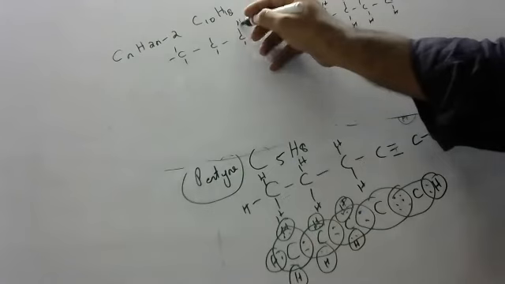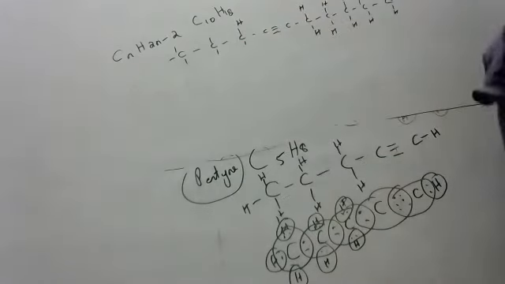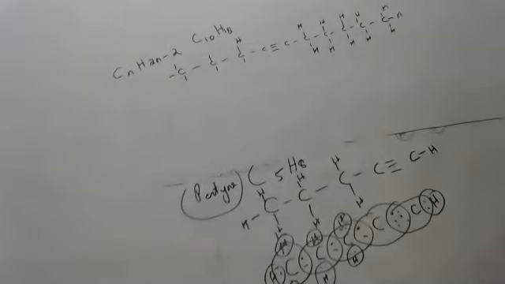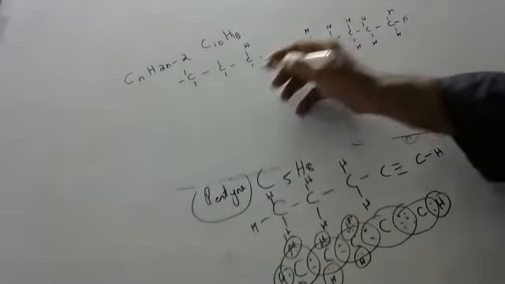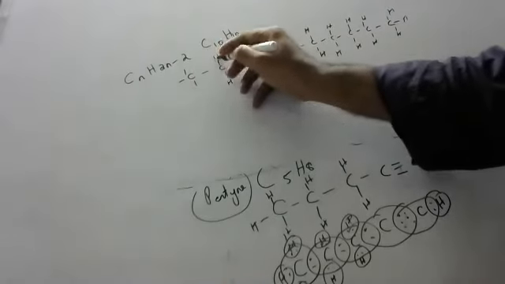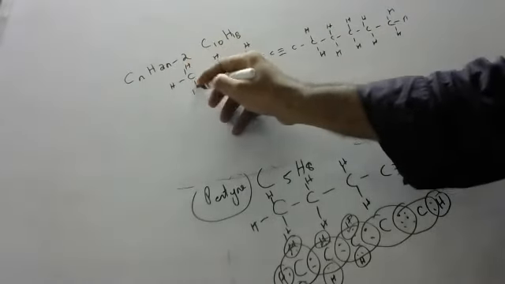Sir, can you change the camera angle? It's not visible. 14, 15, 17, 18. So this is decyne, children.